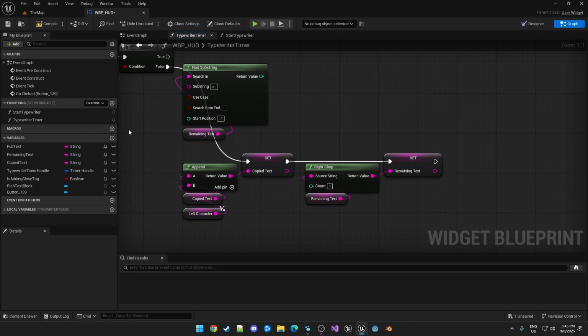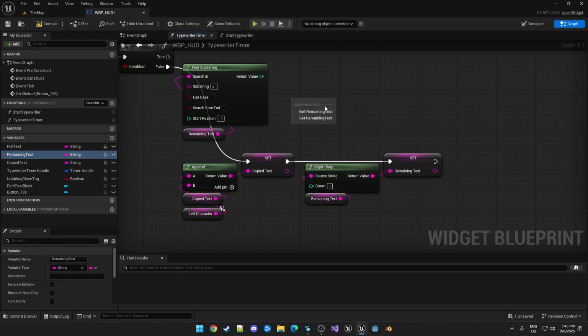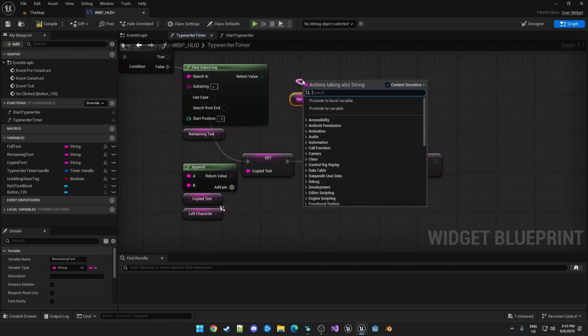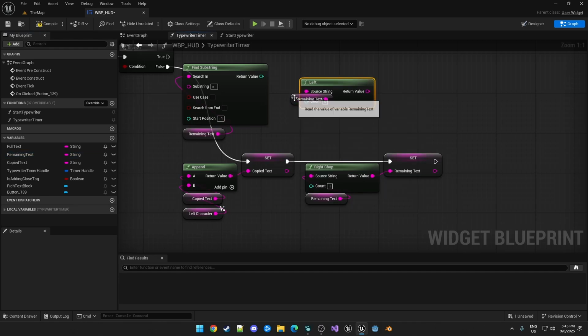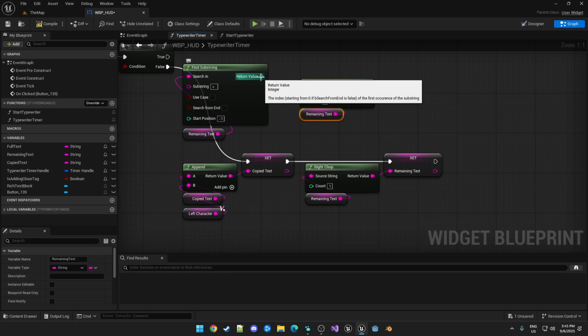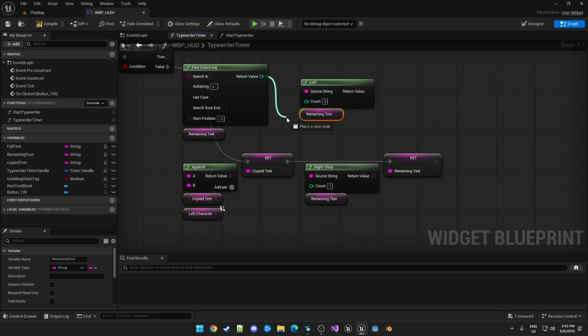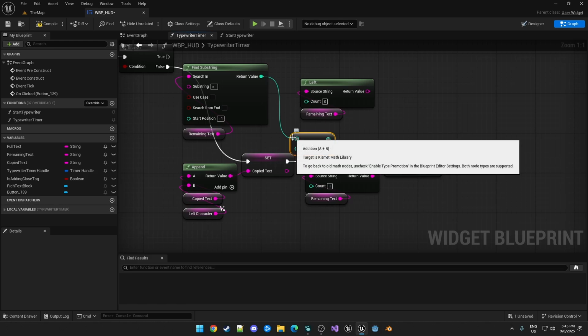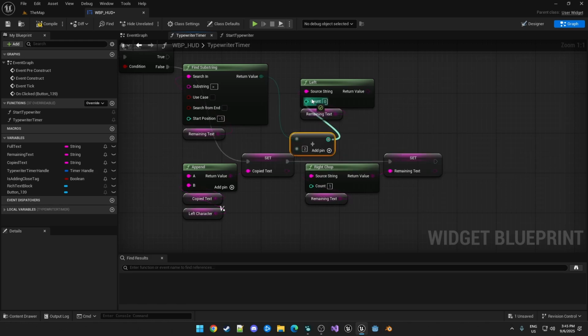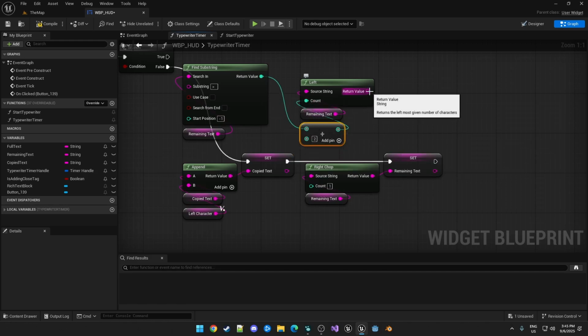So instead, what we want to do is take our remaining text. We're then going to get the leftmost characters from it, and this will be based on this location, which will give us the location of the greater than. But we want to take the greater than and the next character, so we're going to add 2. We put it in here, and then what comes out of here will be that less than, green, greater than, and then the next character, which is W in this case.